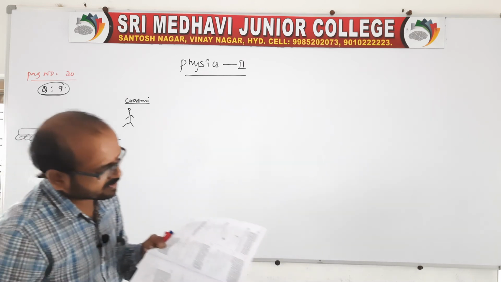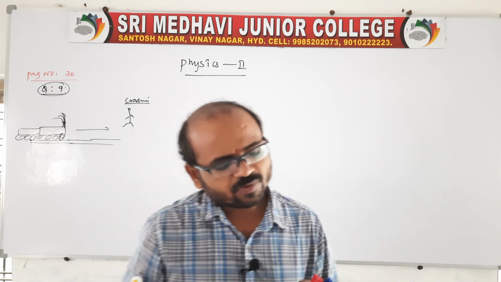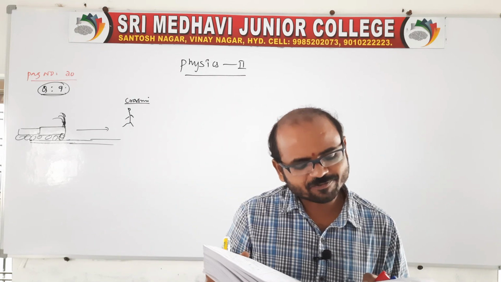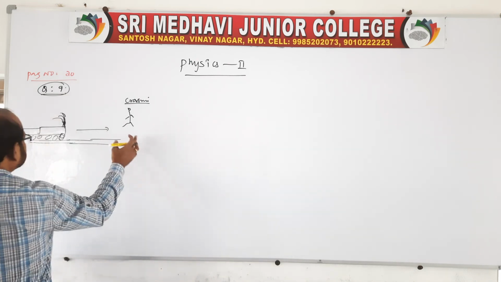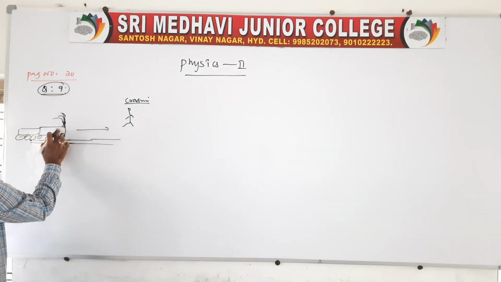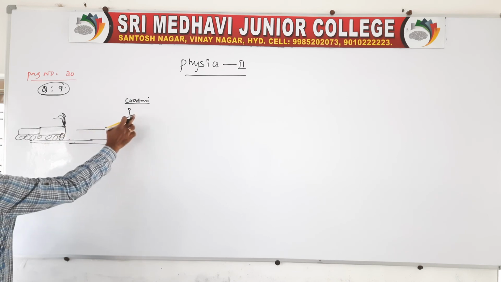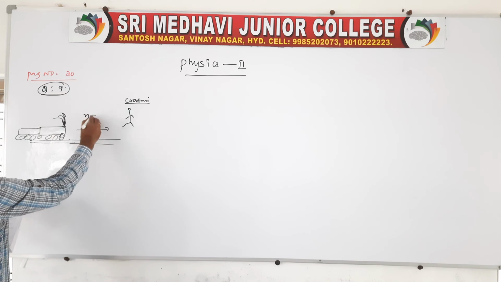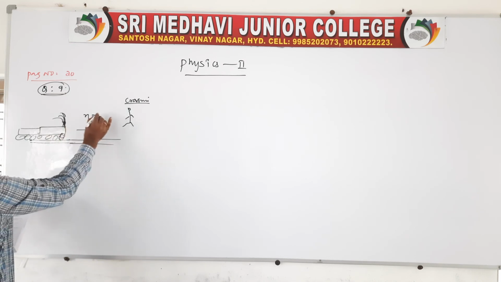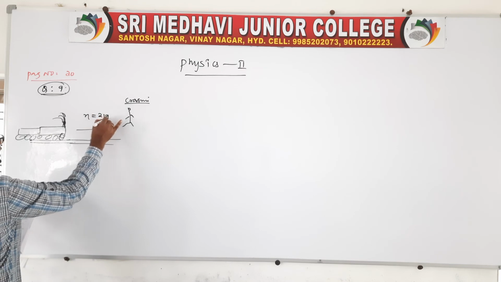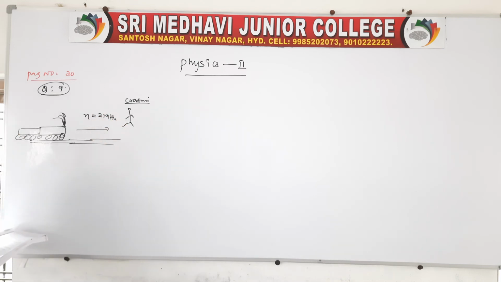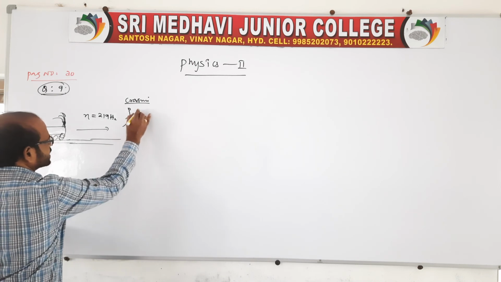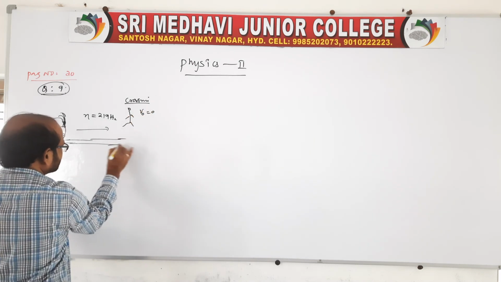An observer at the crossing measures the frequency. The sound produced by the train, the observer observes the frequency, that is given as 219 Hz when the train approaches. In this situation, the observer is at rest, V0 is equal to 0. This is the first case.